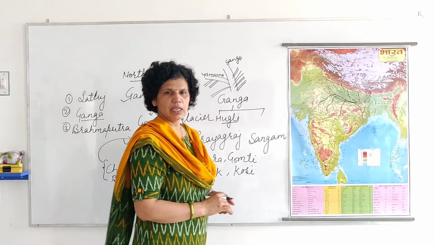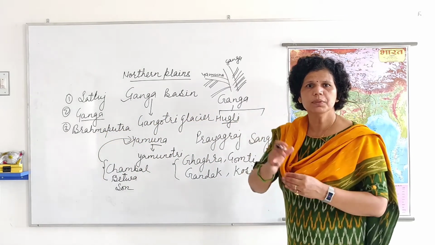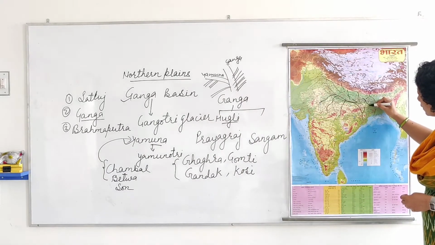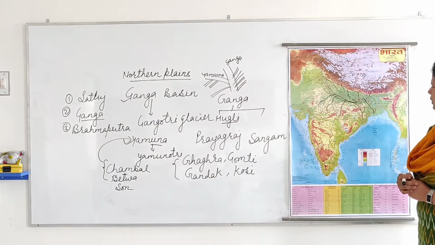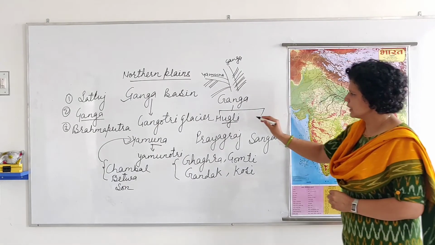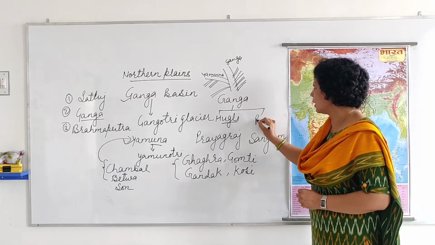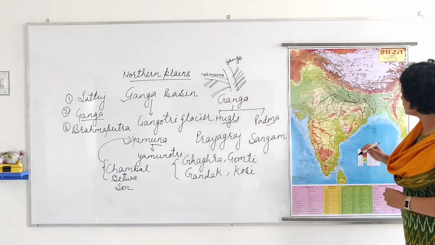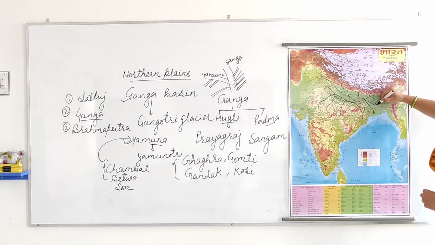This is river Hooghly which flows from Kolkata, and this river Hooghly flows from here. After that, the second branch is Padma. This is Padma.